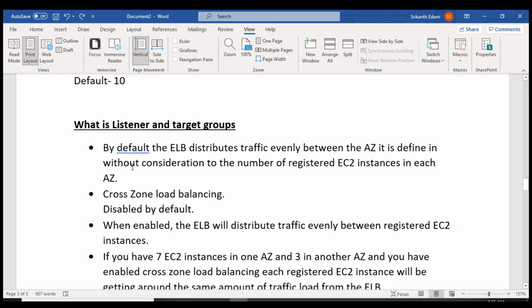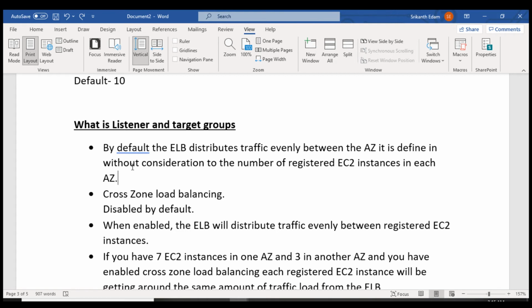So what exactly it means is, in Elastic Load Balancer we are going to configure availability zones, right? For example, I have three availability zones. In the first availability zone I have two instances, in the second availability zone I have three instances, and in the third one I have five EC2 instances.